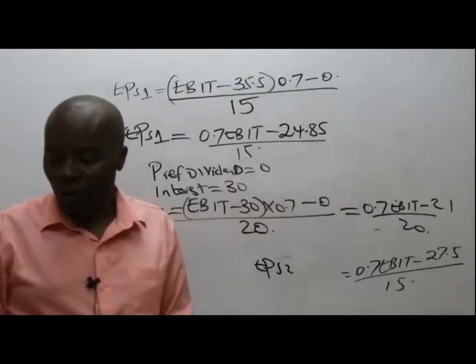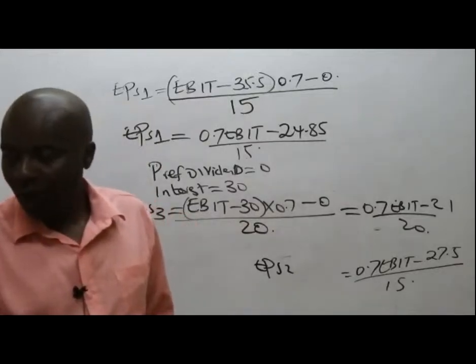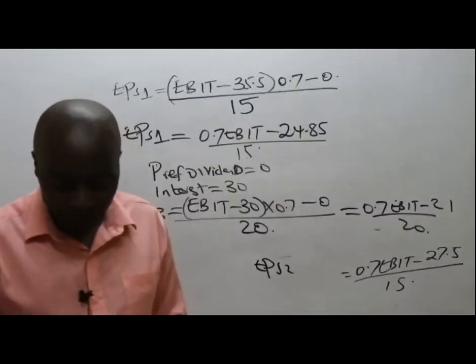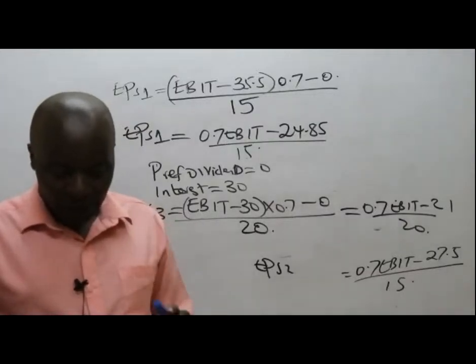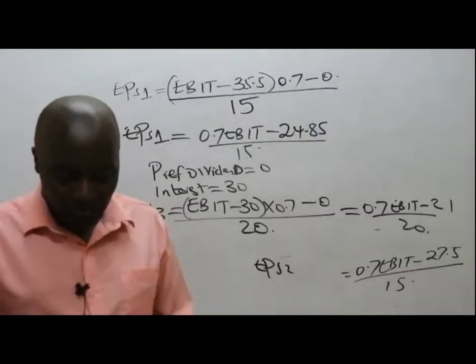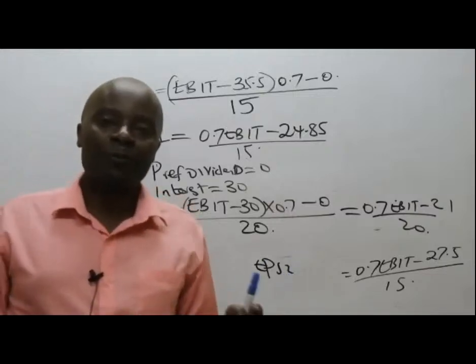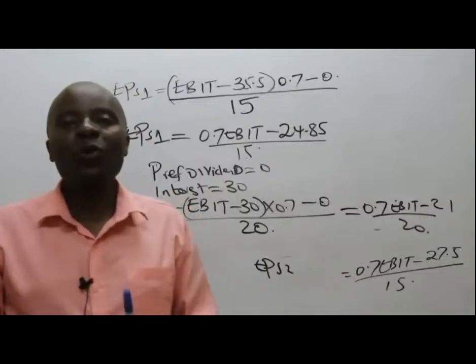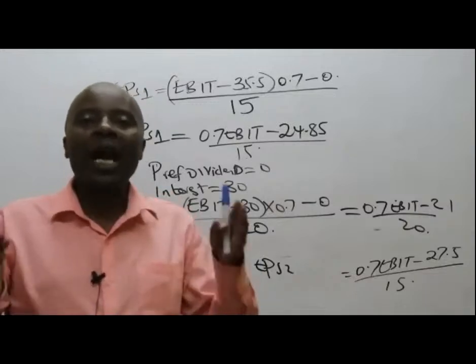But now I know where most students will go wrong. Where most students will go wrong, ladies and gentlemen, is in Roman 1, where they want us to calculate earnings before interest and tax and the EPS at the point of indifference, at the point where you are indecisive, you can't decide.